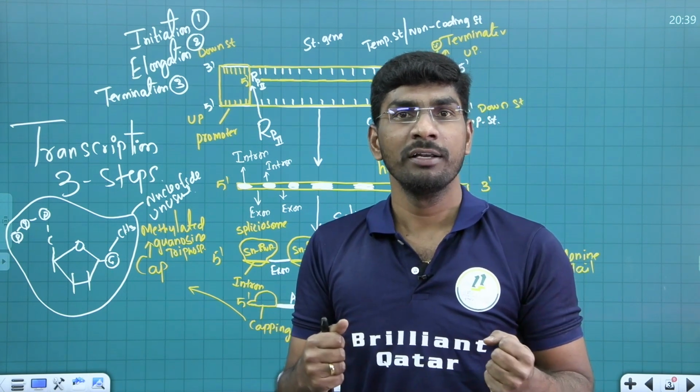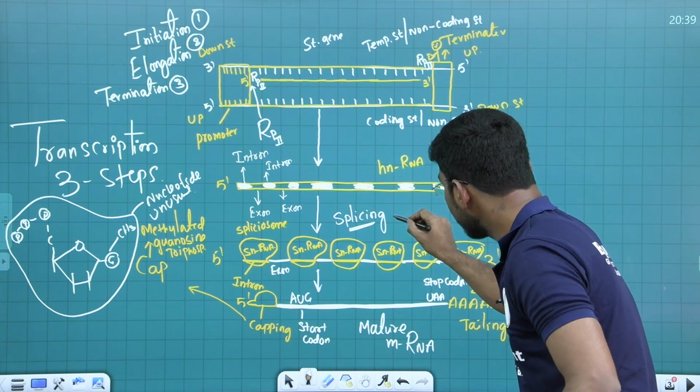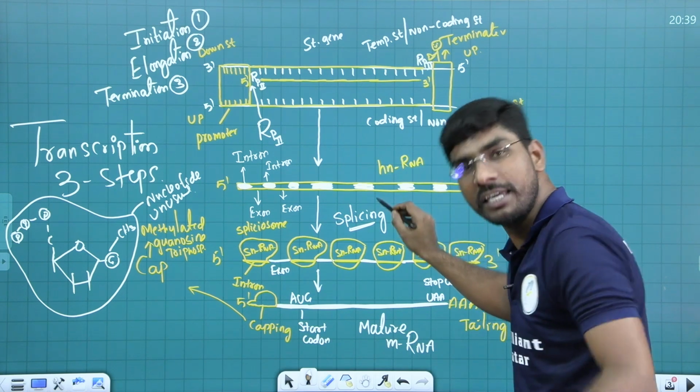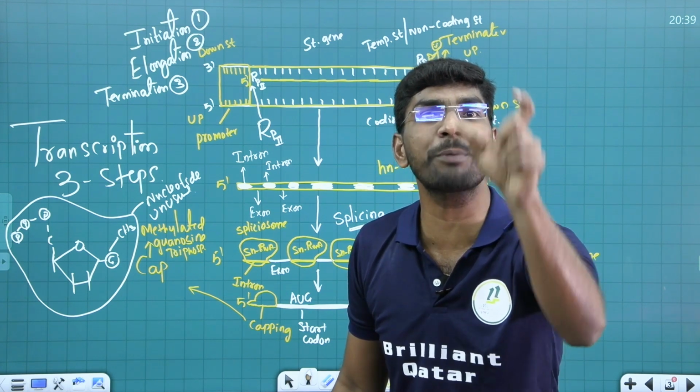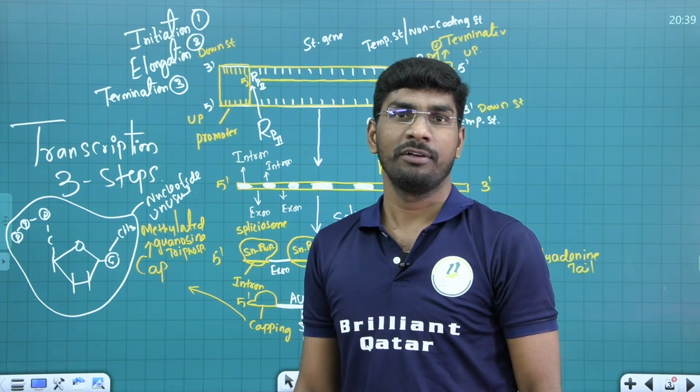Nucleus only. Sir, I have a question. This splicing process also takes place in the nucleus? Yes. What comes out from the nucleus? Fully matured, highly processed mRNA comes out. Are you with me, students?